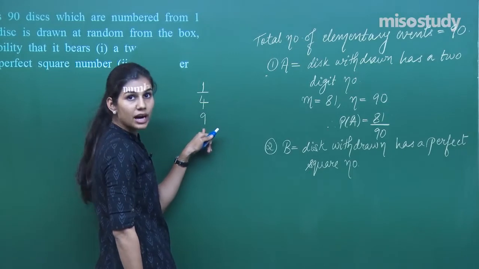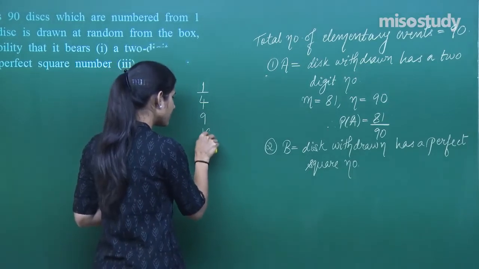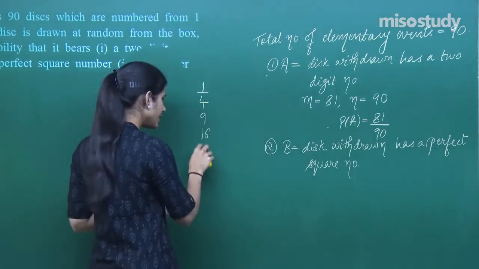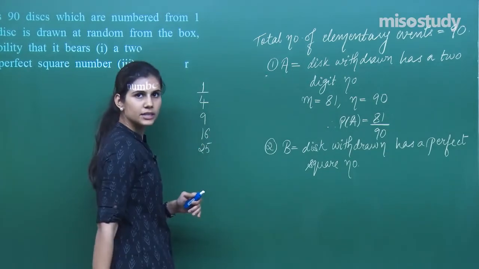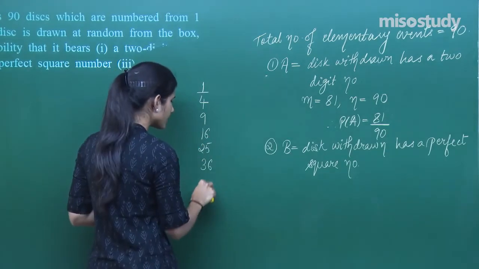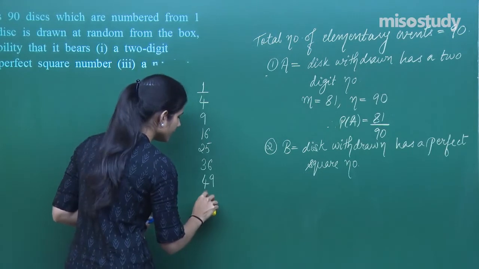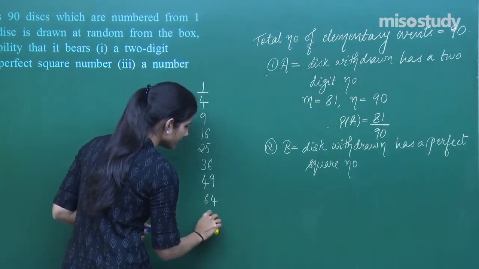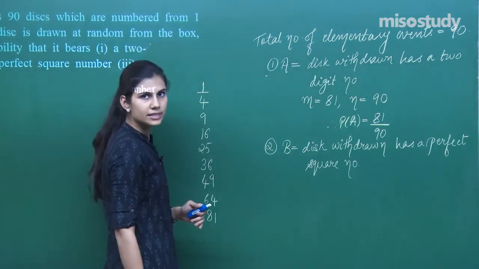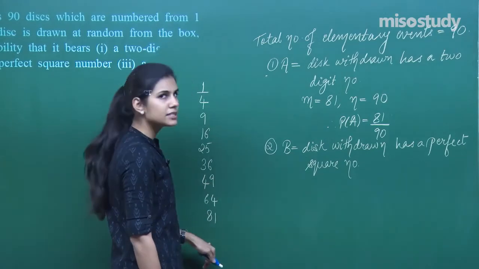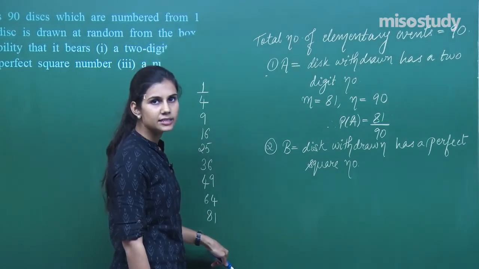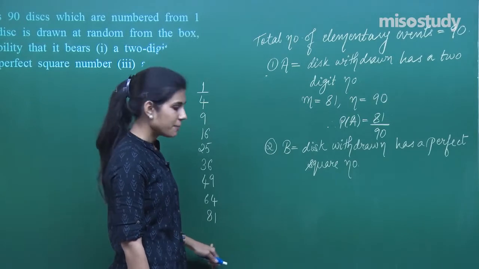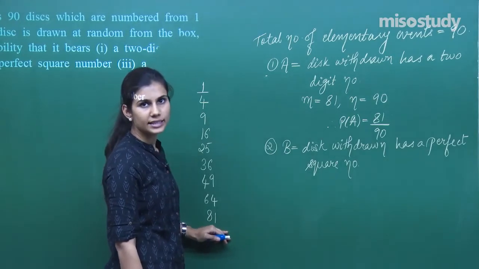Then what do you have after this? 16 is a perfect square. Then 25 is a perfect square, then 36 is a perfect square, then 49 is a perfect square, then 64 is a perfect square, then 81 is a perfect square. That is it. After this, 100 is a perfect square, but I don't have any disc inside the box which is numbered as 100. Maximum, there is a disc numbered as 81.